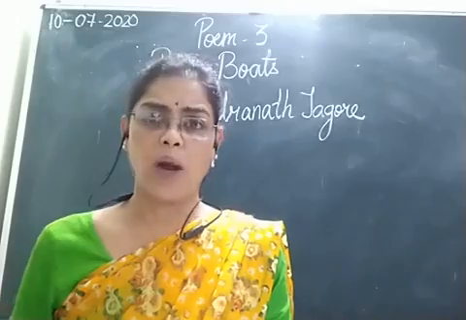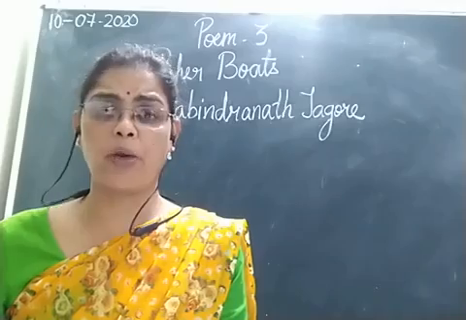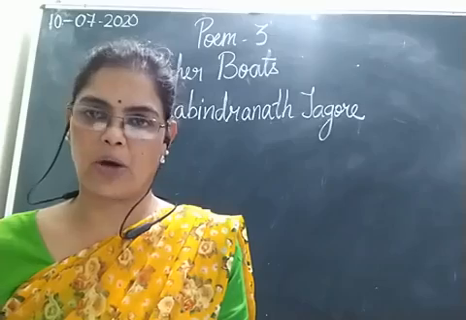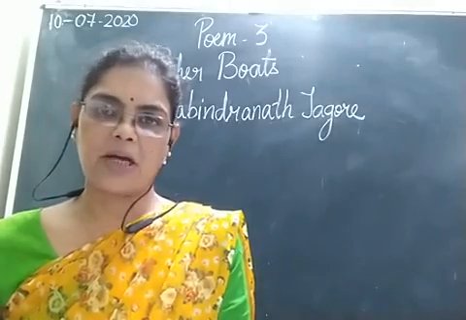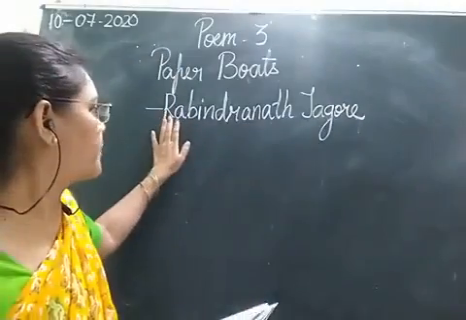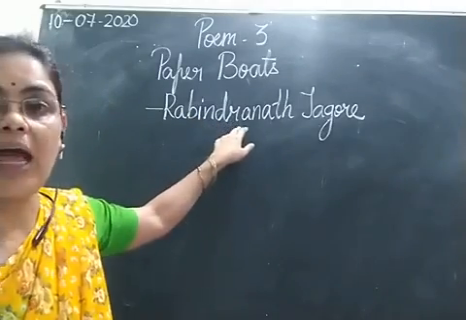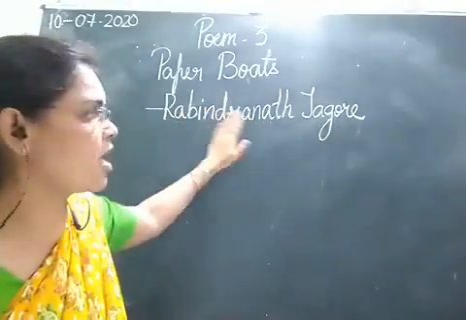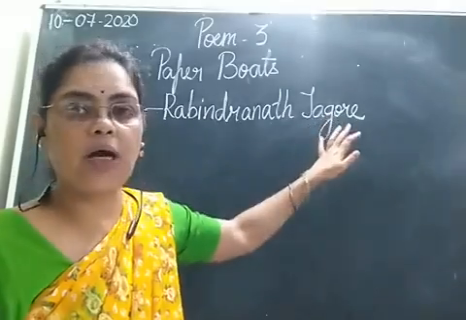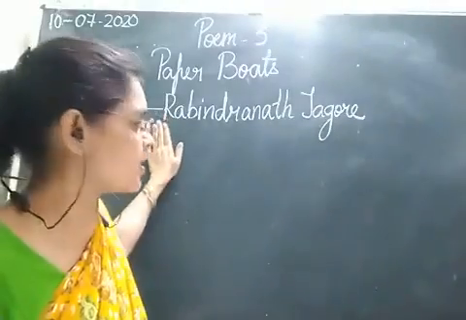Then students, one more question, question 5. Name the poet of the poem Paper Boats. What will be your answer? Rabindranath Tagore. I have written the spelling also on the board. Capital R A B I N D R A N A T H, Rabindranath, and Tagore is capital T G-O-R-E.